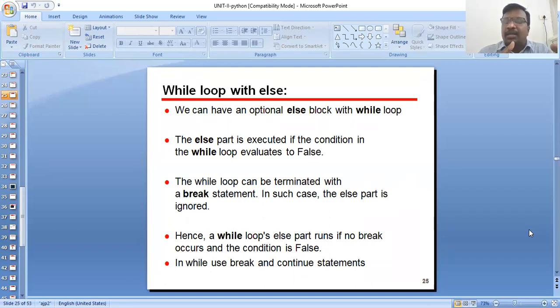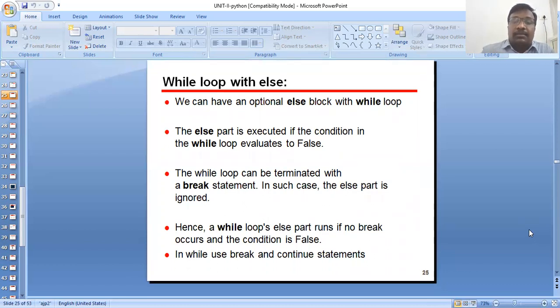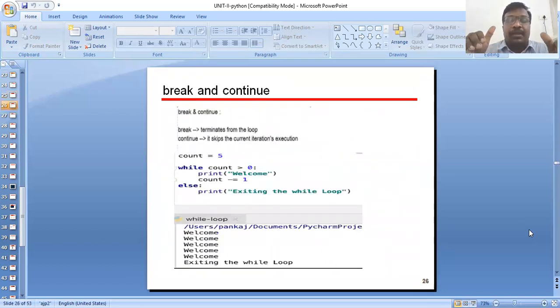Using break and continue statements in while: break terminates the loop, and continue skips the current iteration's execution.